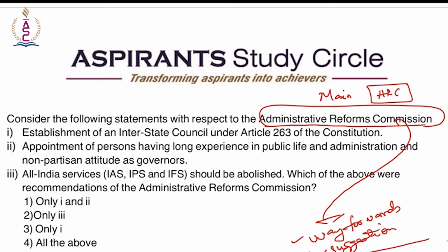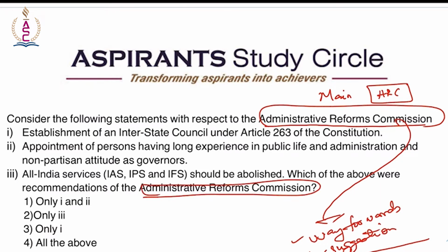So here the question is: establishment of an interstate council under Article 263 of the Constitution; appointment of persons having long experience in public life and administration and non-partisan attitude as governors; all India services, IAS, IPS, IFS should be abolished. Which of the following recommendations did the ARC make?